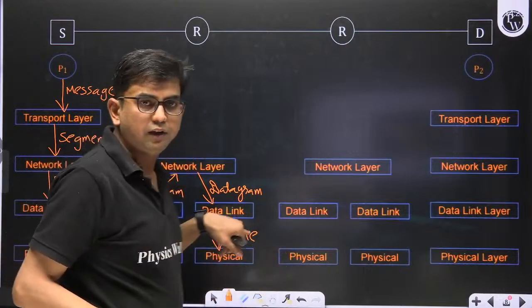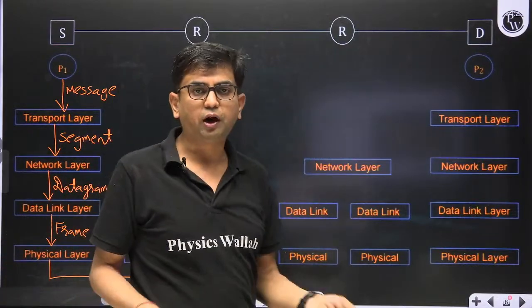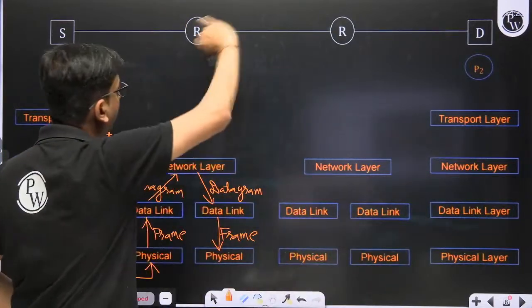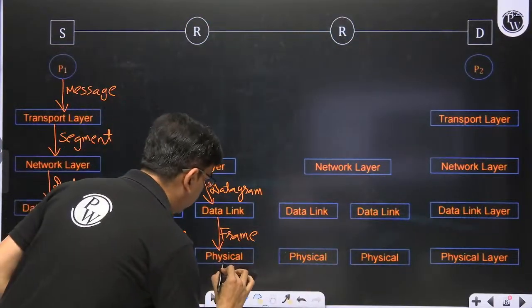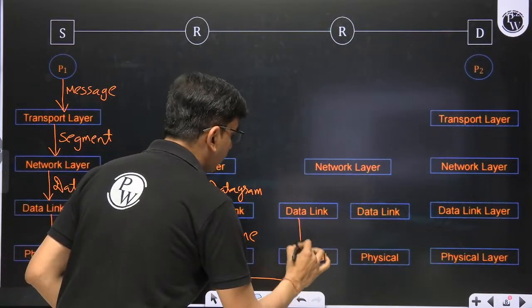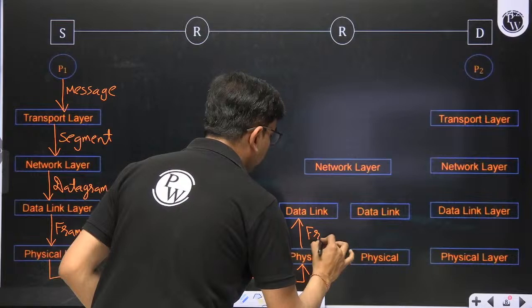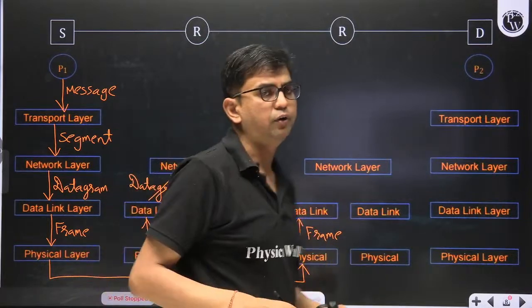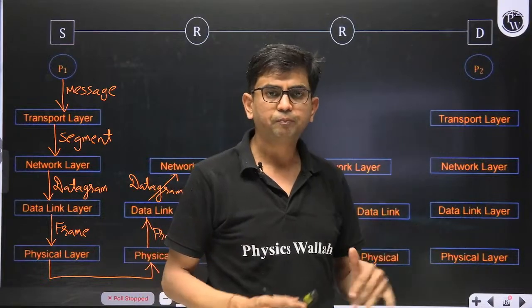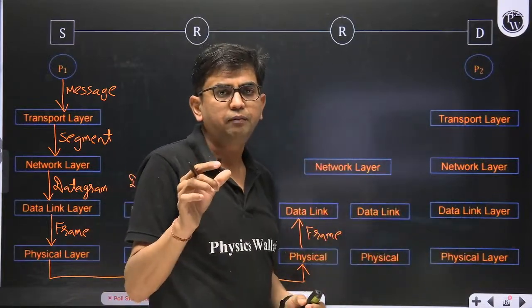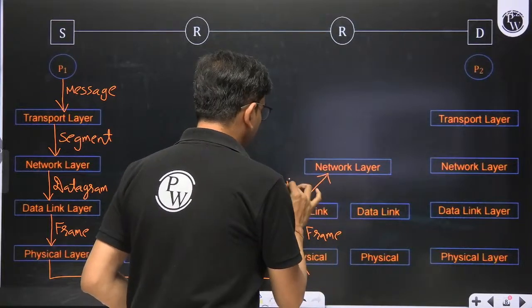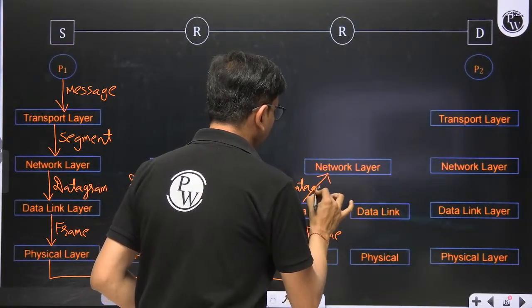And it gives the frame to the physical layer. This router has multiple physical layers corresponding to its ports. So this physical layer will transmit over this link. This physical layer transmits the bits over the channel. The other physical layer catches them, converts them into a frame and gives it to the data link layer. This data link layer finds out that the destination MAC address is its own MAC address. This frame is for me. It extracts the IP datagram from the payload and gives it to the network layer.